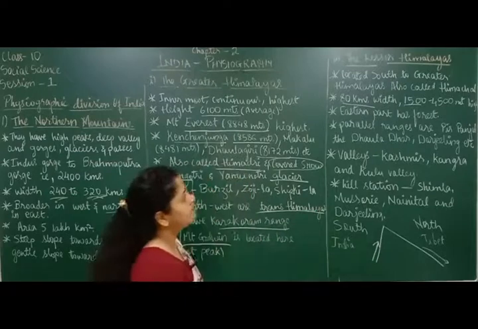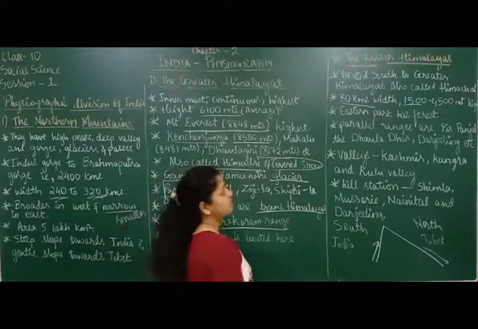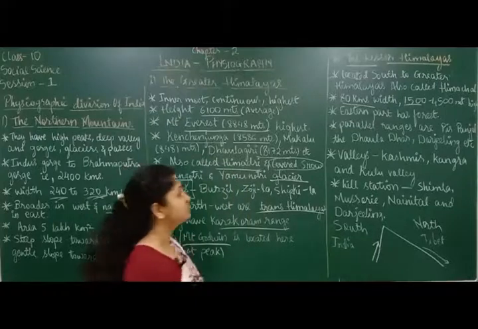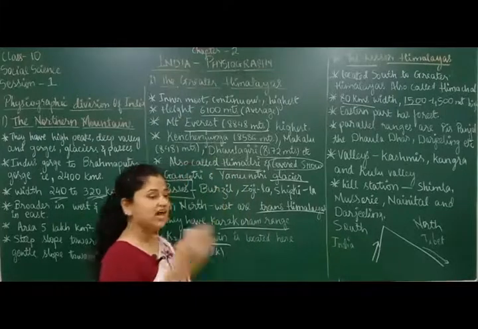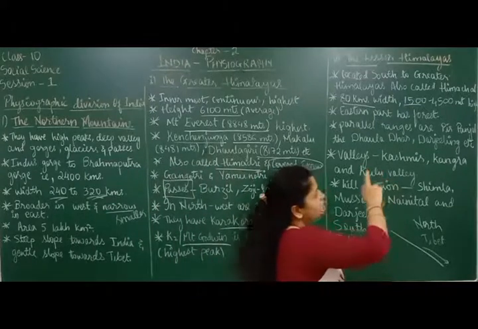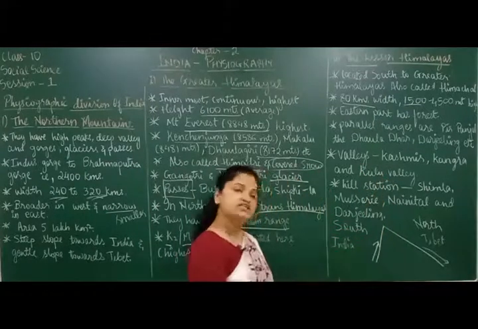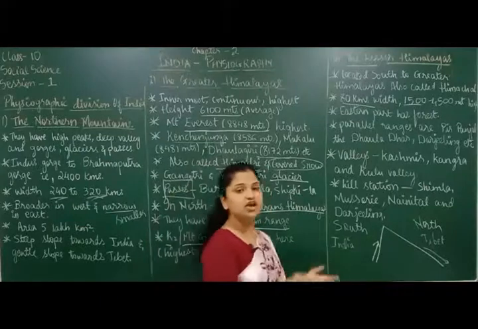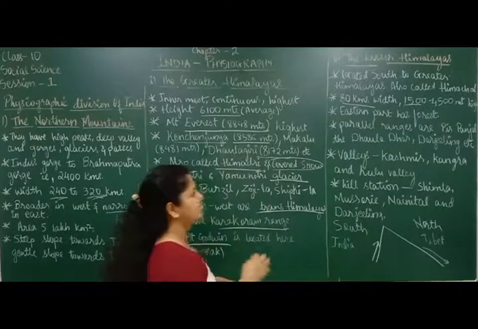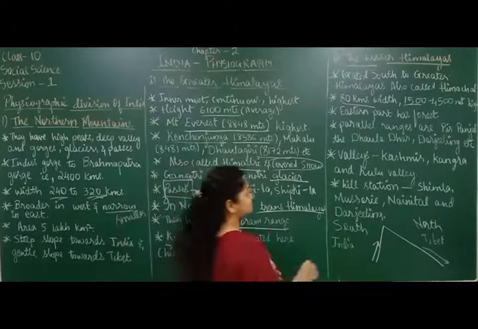The average width is 80 kilometers, and the height differs from 1500 to 4500 meters.